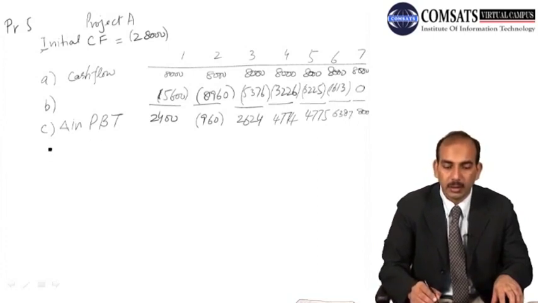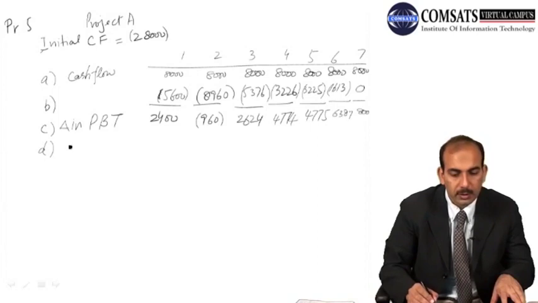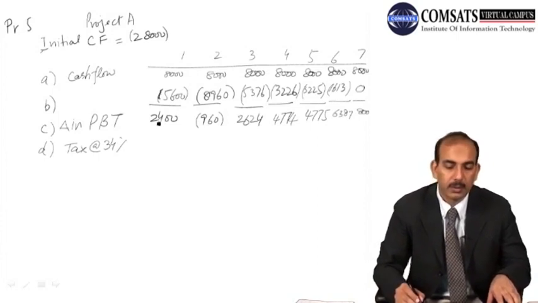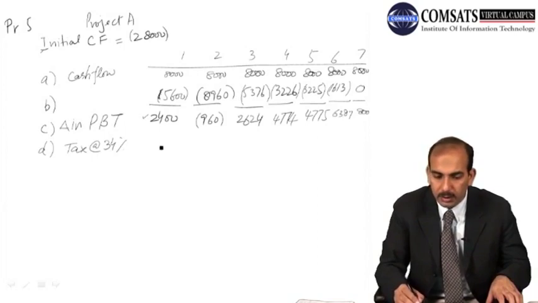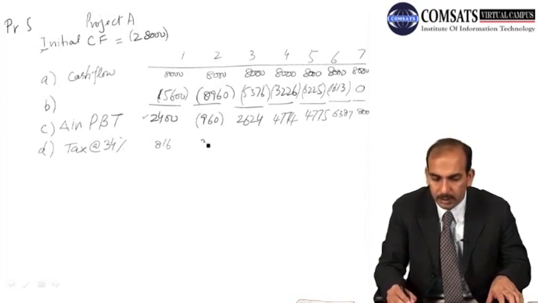So then apply tax. Tax is mentioned here as 34%. And we calculate 34% of this value, it becomes 816, and then we calculated 326.